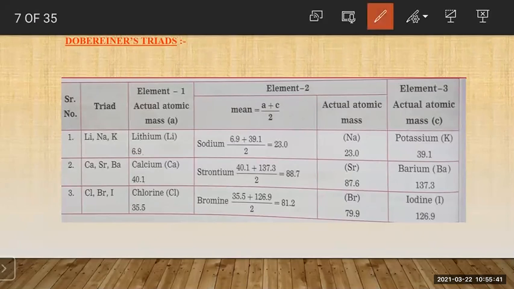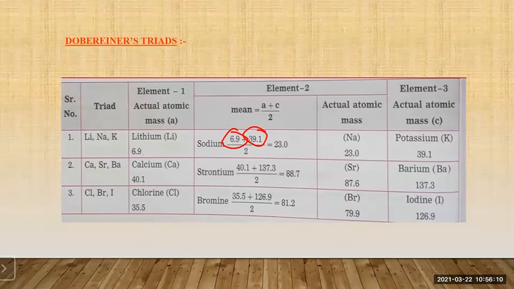See here, lithium's atomic mass is 6.9 and potassium atomic mass is 39.1. So 6.9 plus 39.1 divided by 2, you get 23. And if you see the actual atomic mass of sodium, it is 23. So here it follows the Dobereiner triad. Got it? So in exam also, this type of question can be asked. So it is very important. Now let us see the second example.